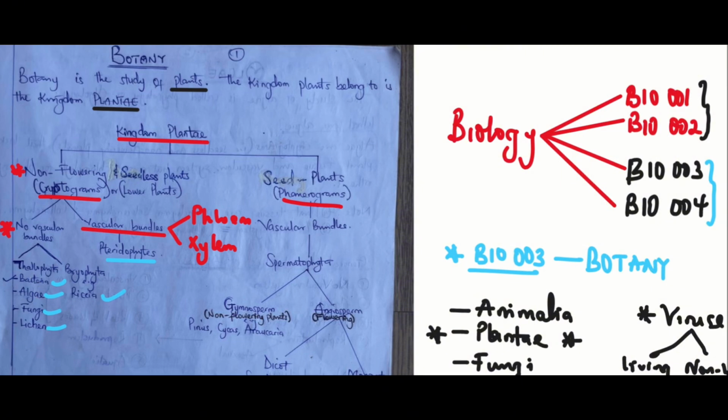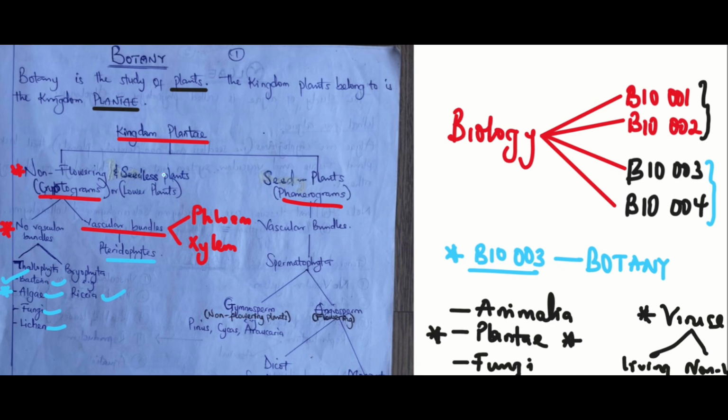For algae, we have something to study there. For bacteria, we've done that in our previous class. So we are focusing basically on algae now, and then from there, we'll move to fungi and lichen. That ends the classification for non-flowering plants, or non-flowering and seedless plants, or better still, lower plants or cryptogams.